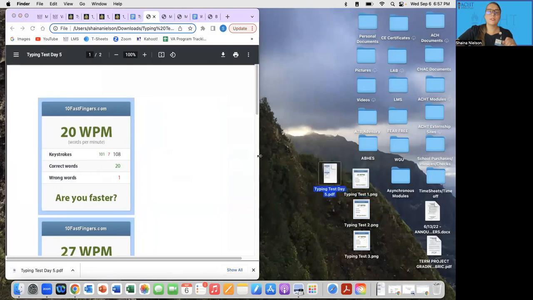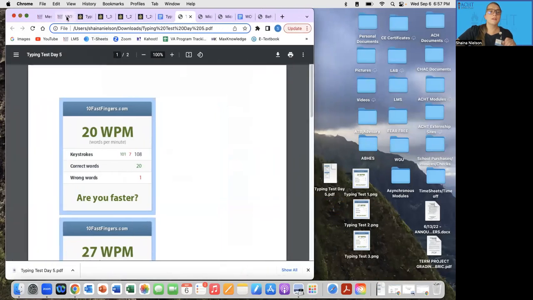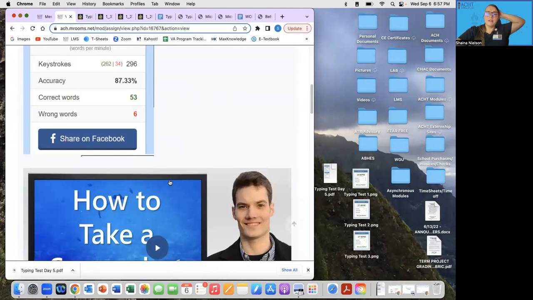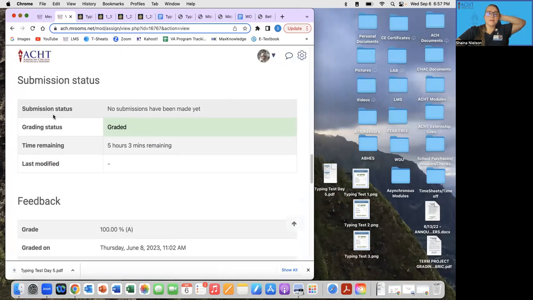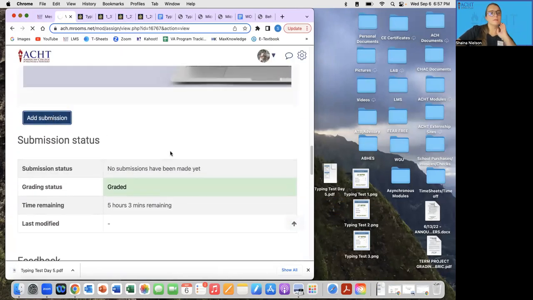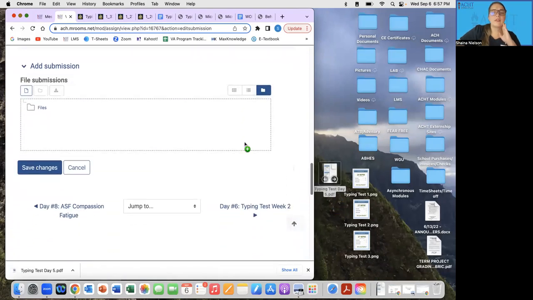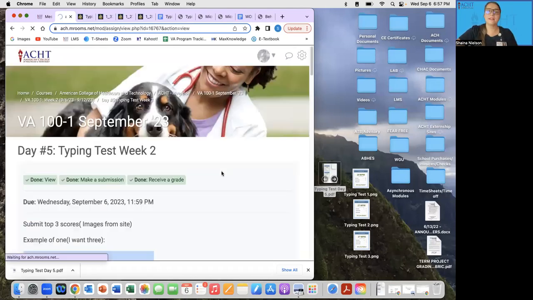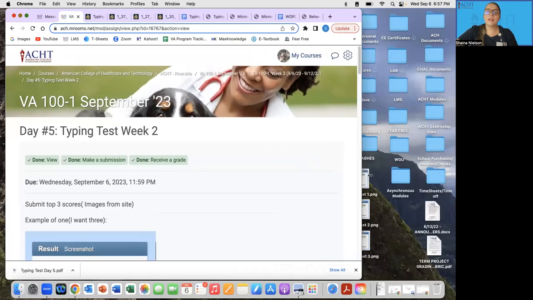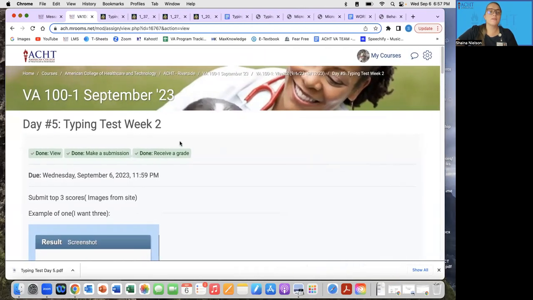And then same routine from here to upload to LMS. Go back to this page, press add a submission, scroll on down, and I can either drag and drop this or press add and add it from there, save changes, and submit. So guys, that's how you're going to be completing your typing test for week number 2 in module 100-1.